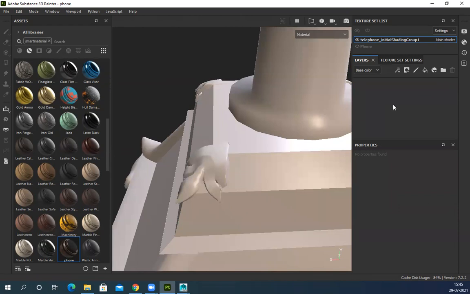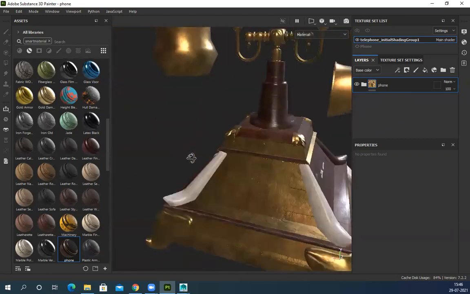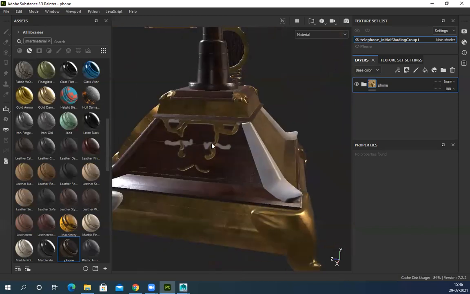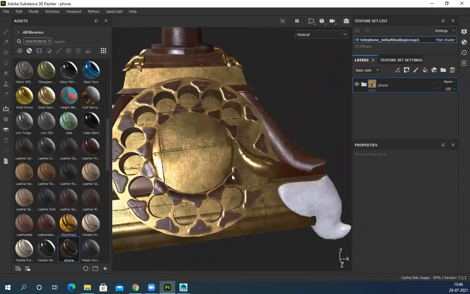The texture is gone. So to get back all the texture, I have to drag and drop this thing again. And it will load, but I haven't baked this. It's gone. That means all maps, everything is gone. So you can see the color blocking and everything came back, but it doesn't look accurate. Reason, I haven't baked anything here, and whatever manual touch up I have given, I can see those things here.